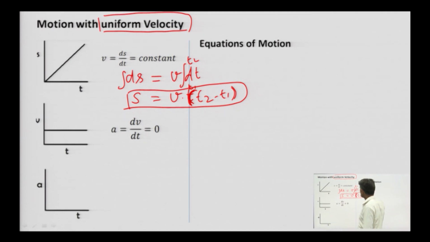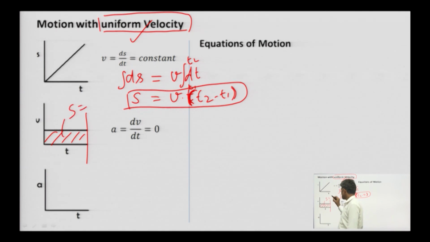This is the equation in case of uniform velocity, and it is the graph of this one. So total travel displacement is v into t.